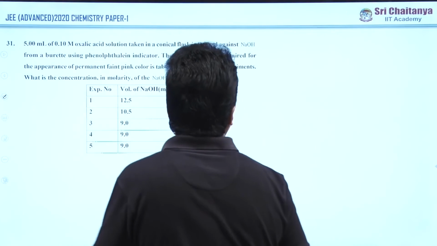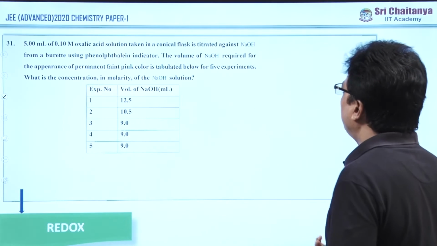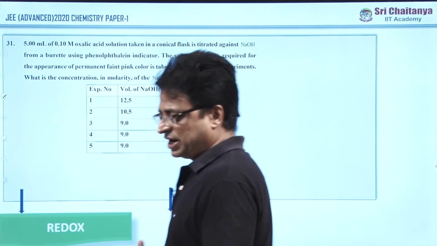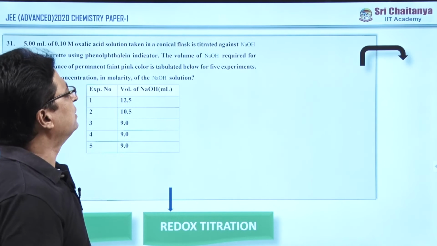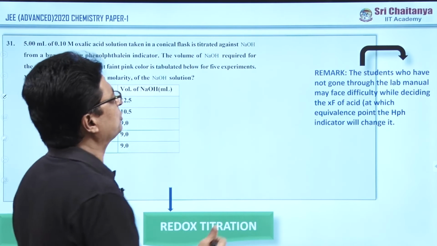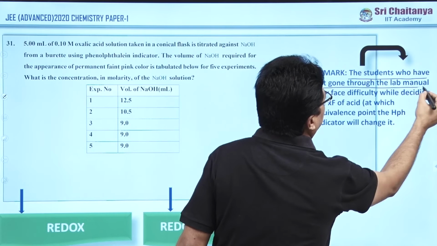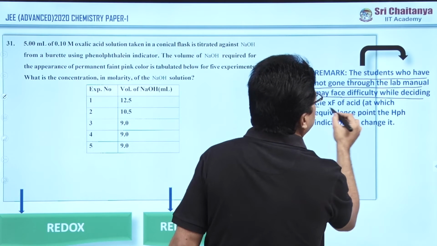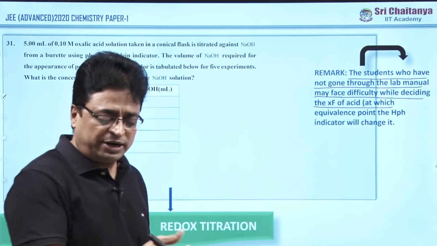And of course, my friends, now coming to the next question, which is numerical value 1. It is under redox reactions, and the subtopic is redox titration. The remark on this question is that students who have not gone through the lab manual may face difficulties while deciding the X factor of the acid.